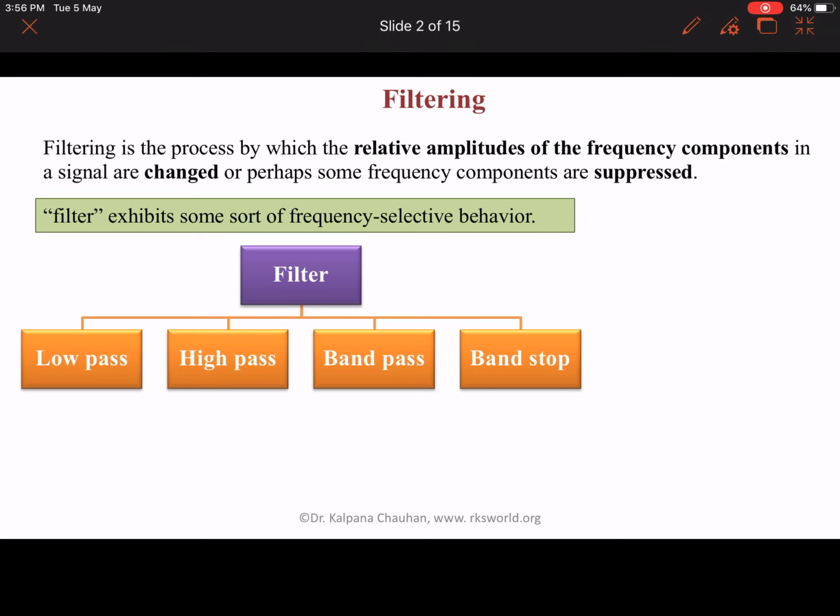A filter, or filtering, is the process by which the relative amplitudes of the frequency components in a signal are changed, or perhaps some frequency components are suppressed. A filter exhibits some sort of frequency selective behavior. Ideal filters can be categorized as low pass filter, high pass filter, band pass filter, or band stop filter, based on the frequency components they are passing or capturing.